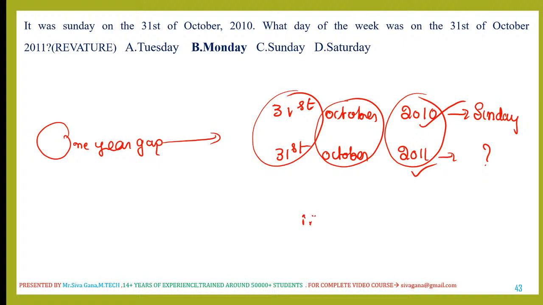In one normal year, how many odd days? Only one odd day. So simply Sunday plus 1 is nothing but Monday. So 31st October 2011 is what? Monday. Exactly 1 year gap. In that 1 year, it's a normal year. So odd days are 1.